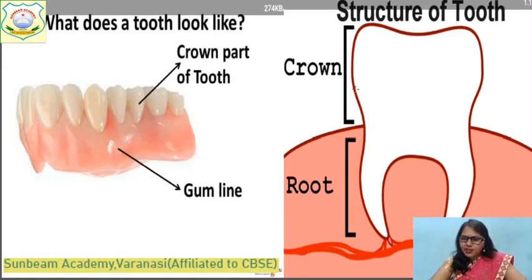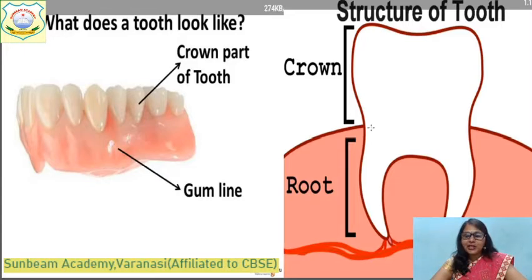The white portion which you can see in this picture, the portion you use to brush, which you use to clean, that is the crown part of the tooth. It is called crown. And the part of the tooth which is inside the gum, you can't see, that is root. In this picture, it is clear. The white colored part which you are able to see is called crown.